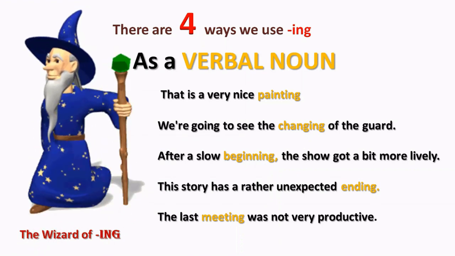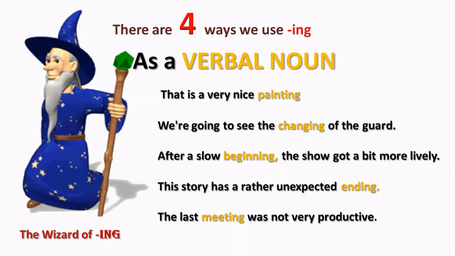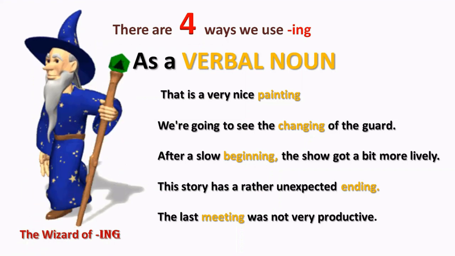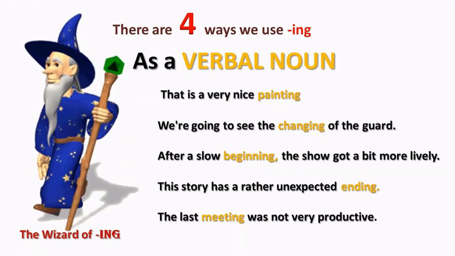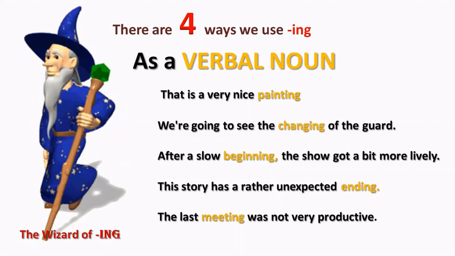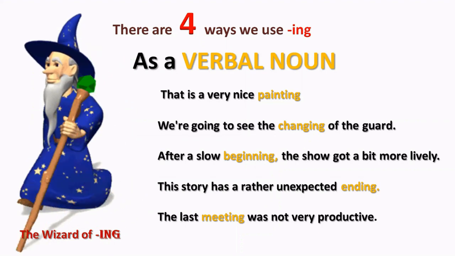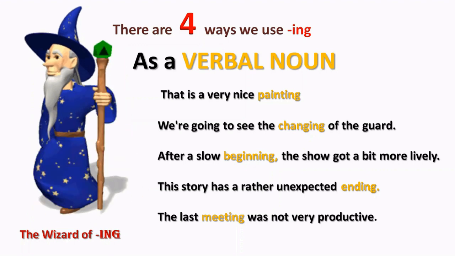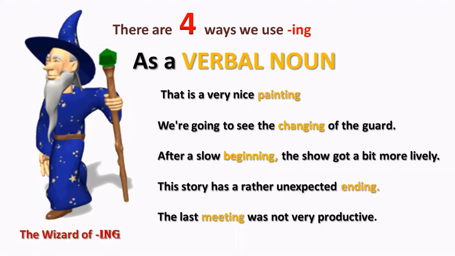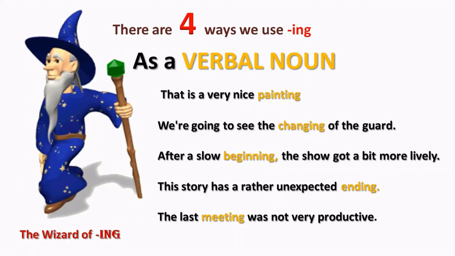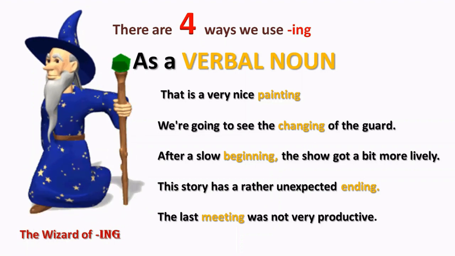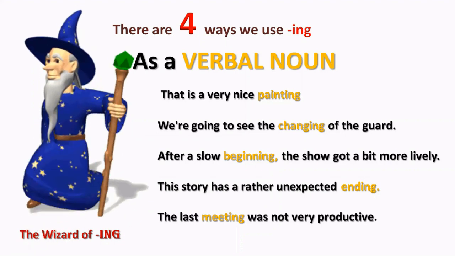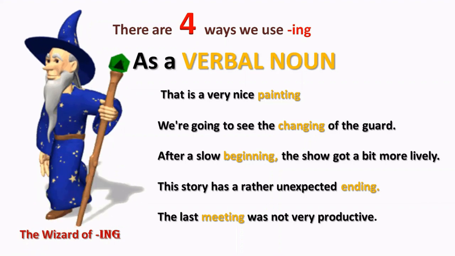And the next one, the story has a rather unexpected ending. Ending is a verbal noun that comes from the verb to end. The last one I think is particularly interesting. The last meeting was not very productive. We always think of meetings as being business things where we sit down and do business and discuss business and organize things. But of course, it actually comes from the verb to meet.